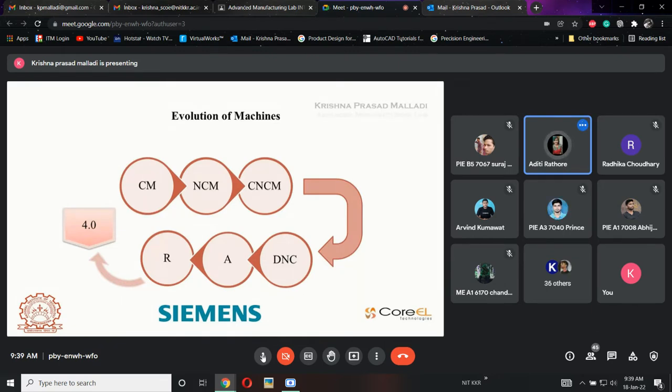From them we evolved NCM, numerically controlled machines, and afterwards we got computerized numerically controlled machines. These show the evolution in machines. And in the bottom one, A is automation and R is robotics, and all these things together make Industry 4.0.